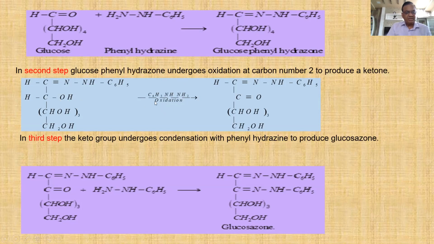Second step is oxidation. And third step, again condensation. This O, ketonic carbon, and this H2 eliminates as H2, and you will get glucose osazone as well. So this is how glucose reacts with three molecules of phenylhydrazine. With the first molecule, condensation reaction, with the second molecule, oxidation, and with the third molecule, again condensation reaction. This is what happens.